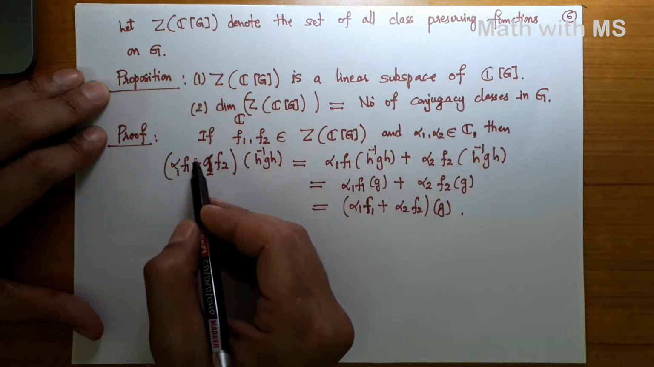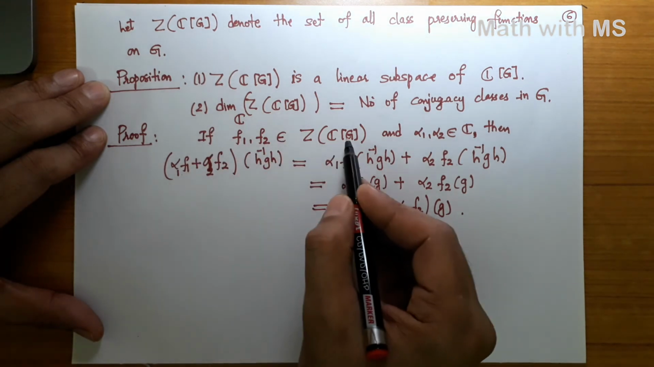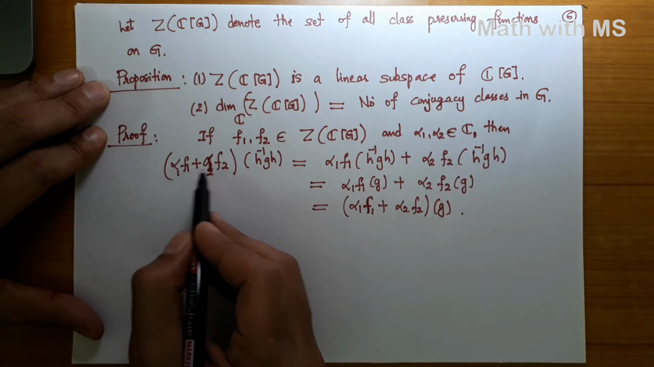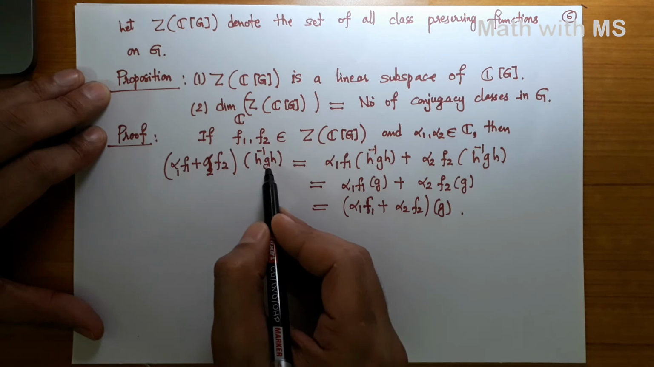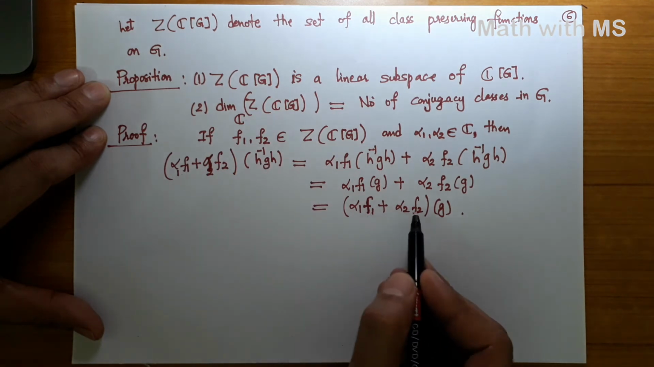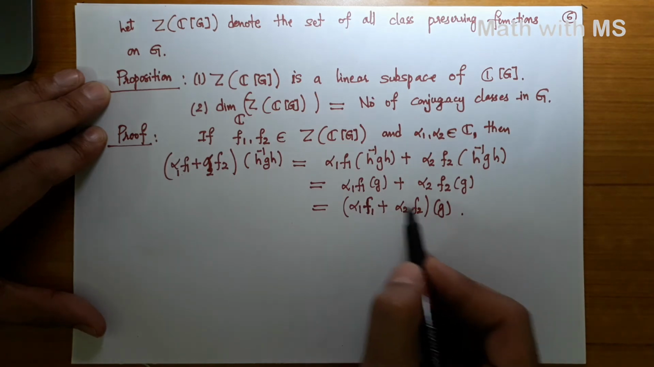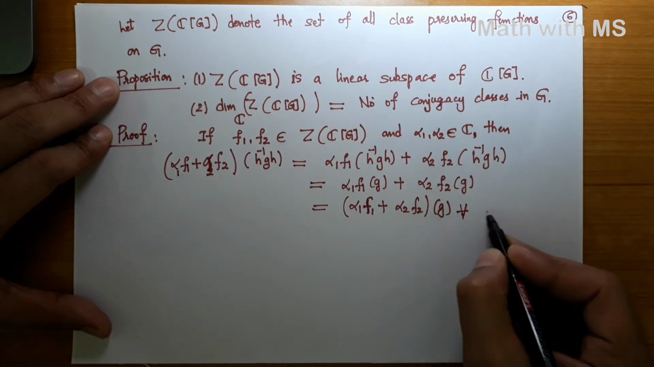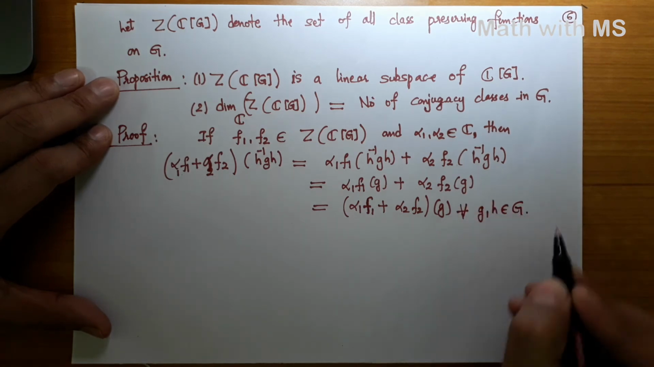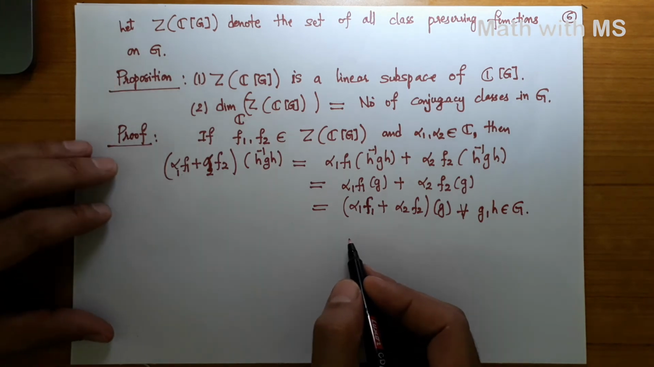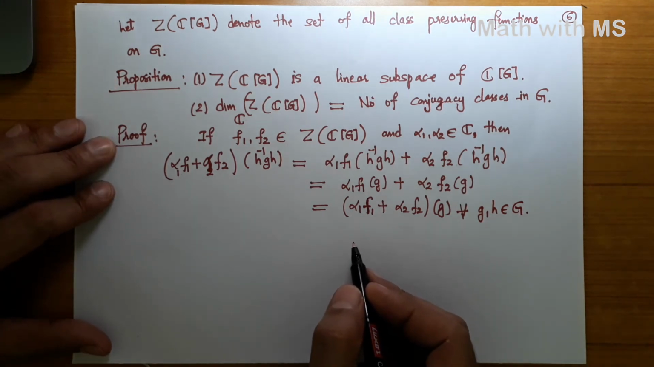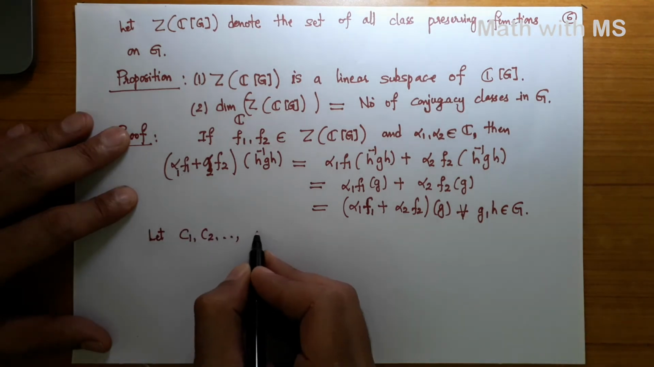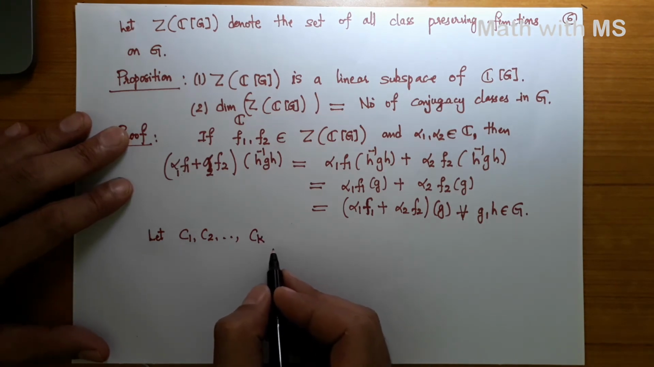For the first assertion, take two functions f1 and f2 in ZCG and two scalars alpha1, alpha2 in C. Then one can check that alpha1 f1 plus alpha2 f2 acting on a conjugate of the element g is the same as alpha1 f1 plus alpha2 f2 acting on the same element g. This just follows because f1 and f2 are both class preserving functions. This happens for all g and h in the group G. This shows that ZCG is in fact a subspace of the C vector space CG. So let C1, C2, so on, let us say CK, denote the conjugacy classes of the group G.